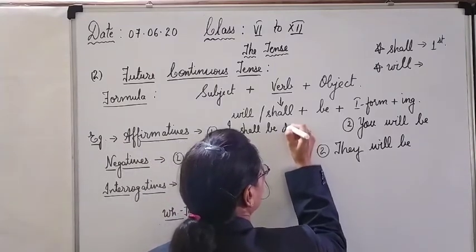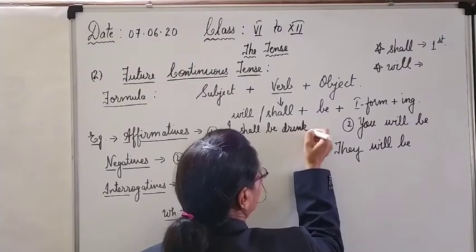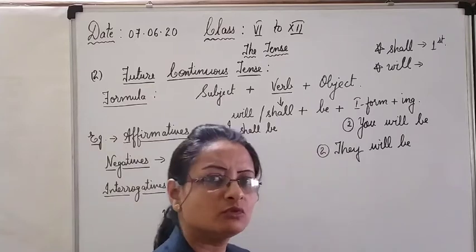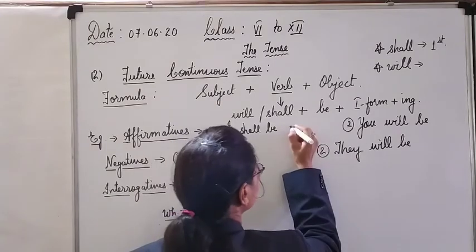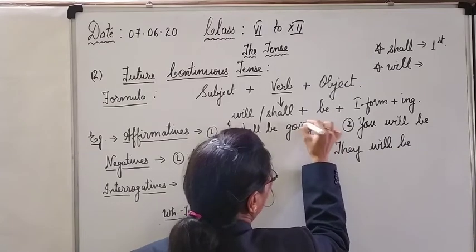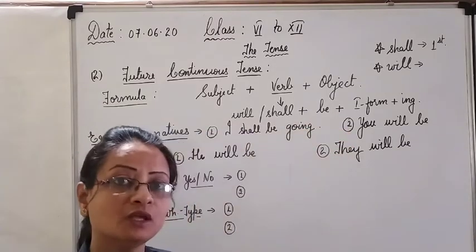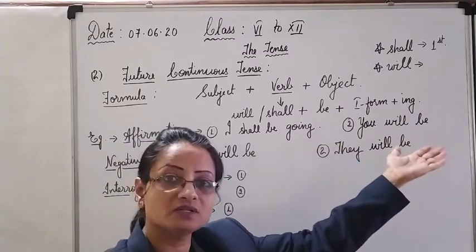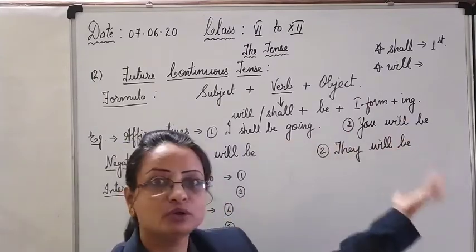Drinking: drink, D-R-I-N-K. Or simply you can say it without an object if you want to try. Go, and add ing to the first form. I shall be going. Clear? I shall be going. After that you can add other words as required. I shall be going to school.